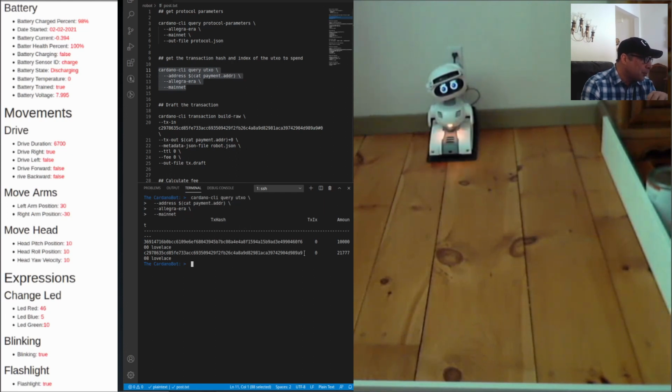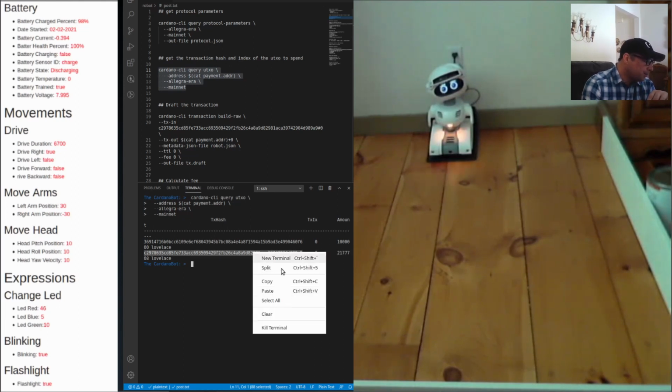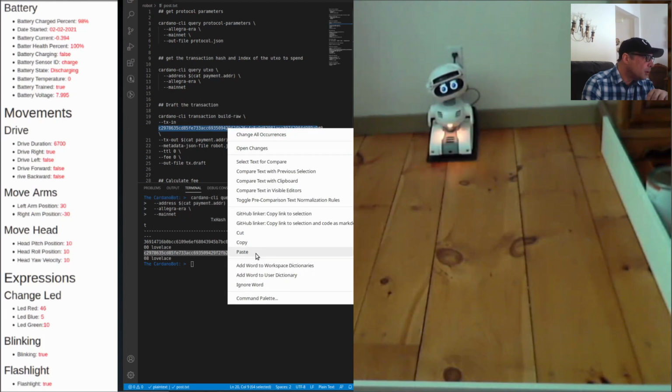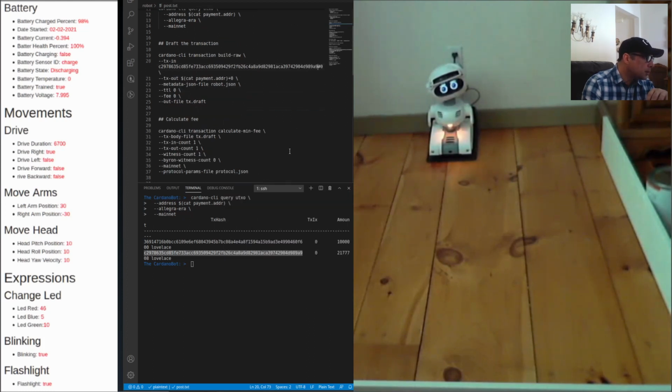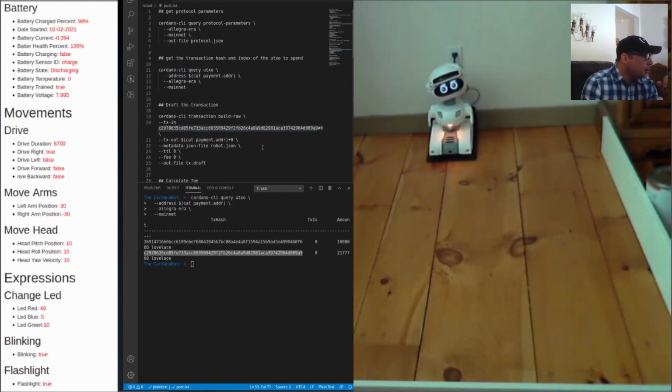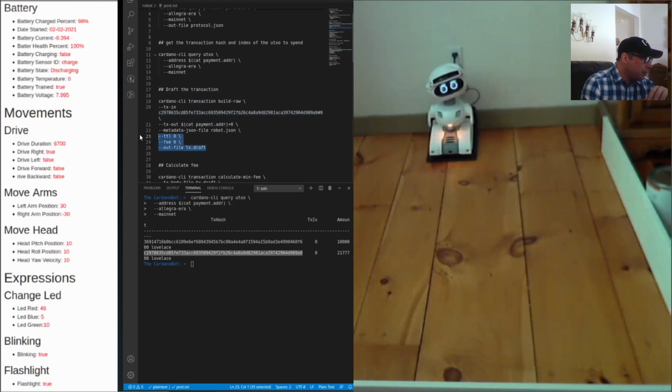Okay, so I got this information from my account. I need these hashes. So these hashes need to be put into the commands here. This is how it knows where to get my money from, evidently. So I'm going to paste a hash there. I think I pasted these previous. Yeah, I already pasted these two. Okay. So after those are in there, we need to get a draft of the transaction.